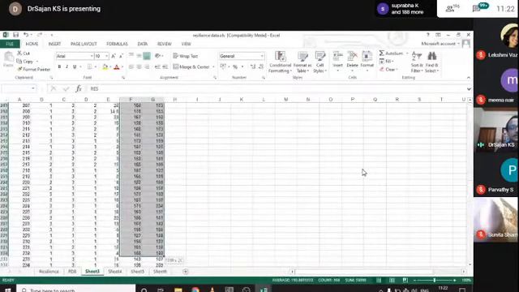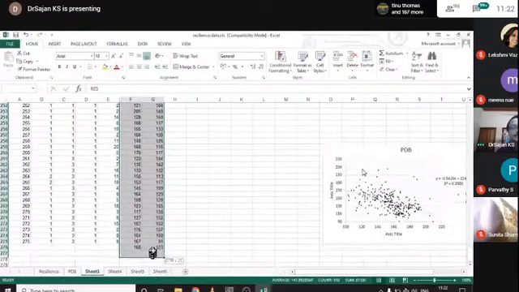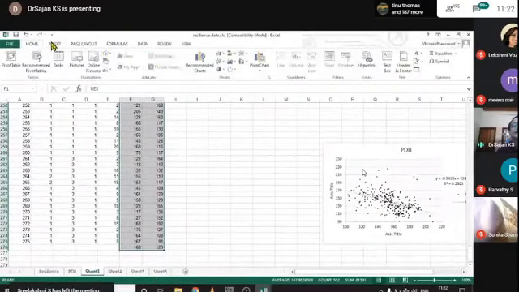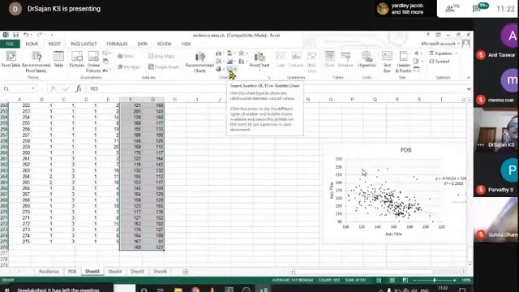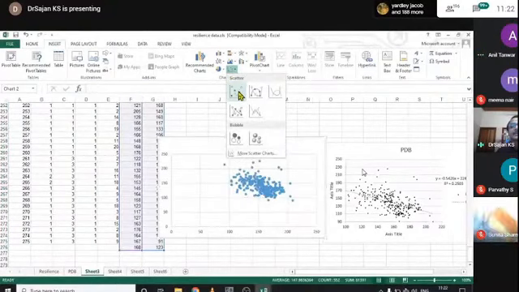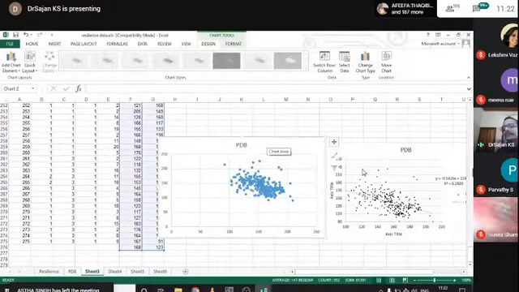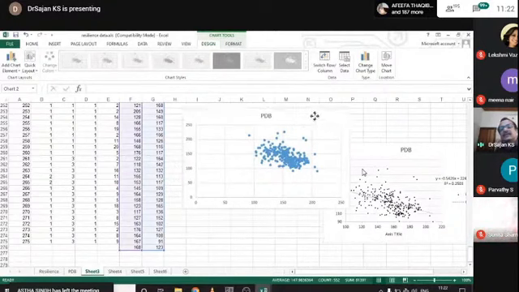After selecting this data, click insert. Again click on this scatter plot button. Click here. It will provide you a graph like this.